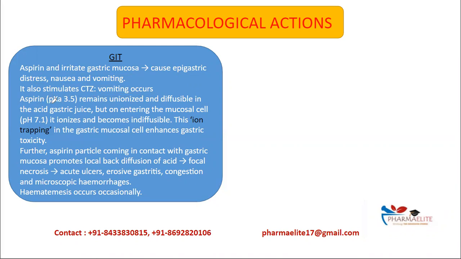Then the pKa of aspirin is 3.5. Because of this, it will remain unionized and diffusible in the gastric acid. We know that unionized drugs will be diffusible. So it will remain unionized and diffusible in the gastric acid juice. But once it enters the mucosal cells, where the pH is 7.1, it will become ionized and it won't be soluble, and it will become indiffusible. And this will cause ion trapping in the gastric mucosal cell, and this will enhance the gastric toxicity of aspirin.